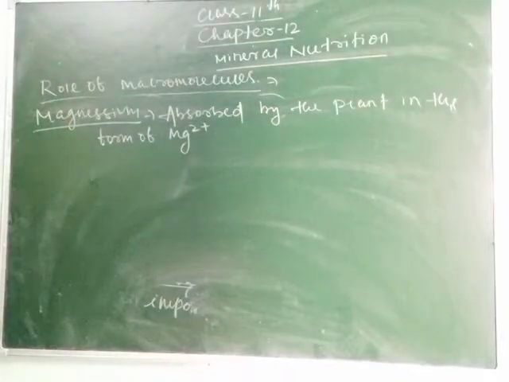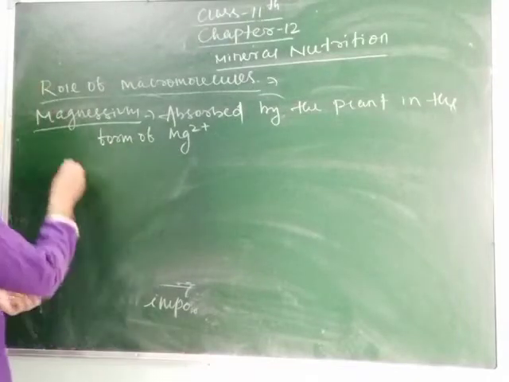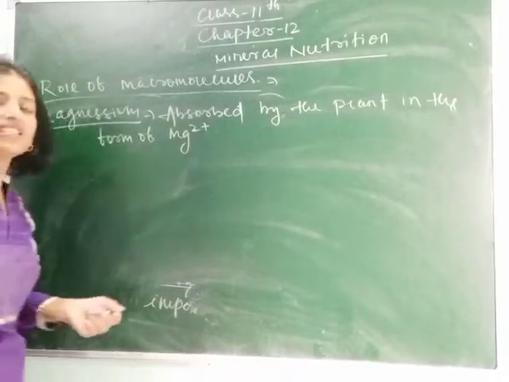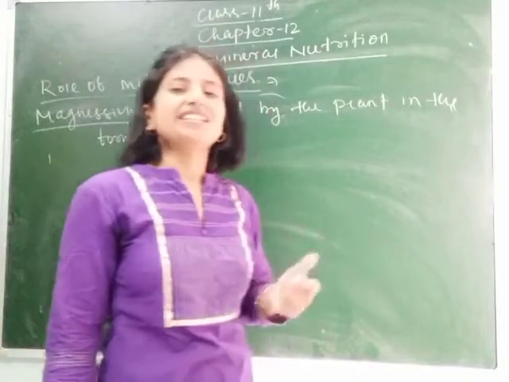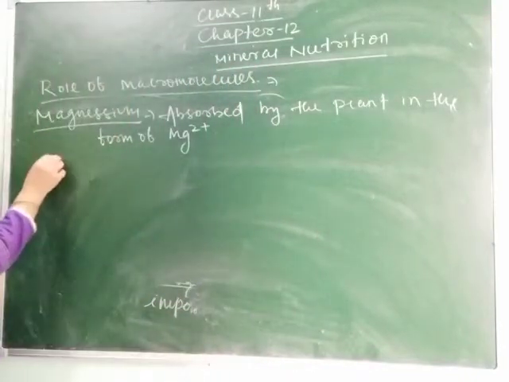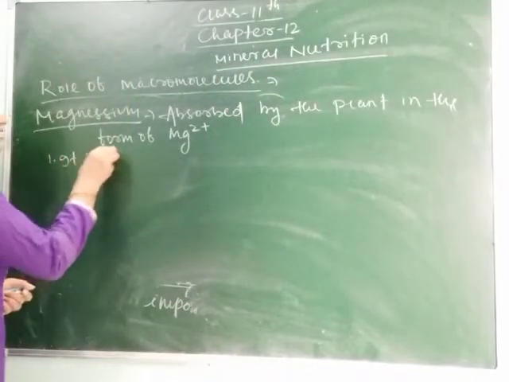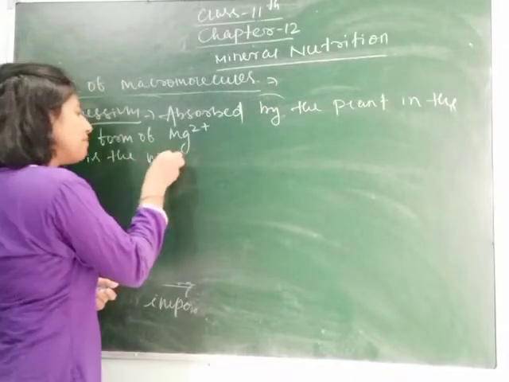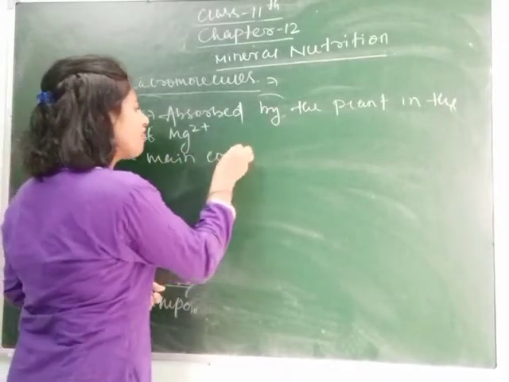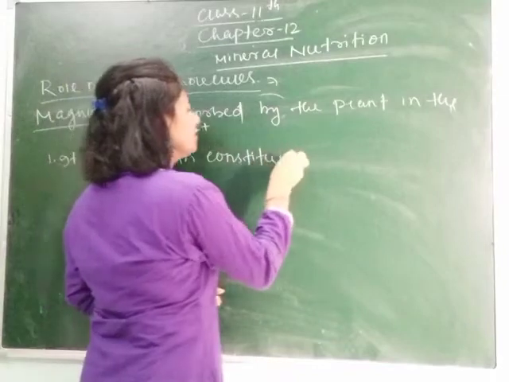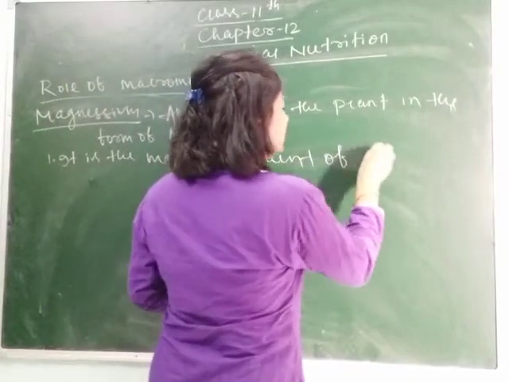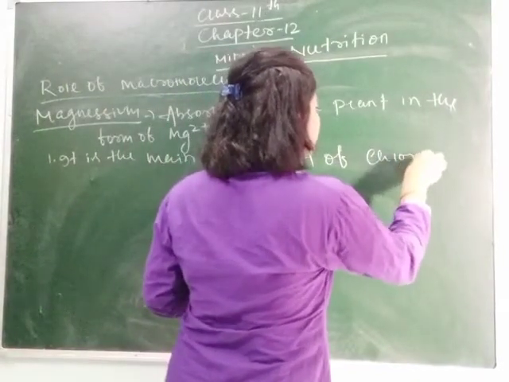So what are the different functions? It is the main constituent of chlorophyll. Means without magnesium, chlorophyll can't be synthesized in plants. So it is the main constituent of chlorophyll.